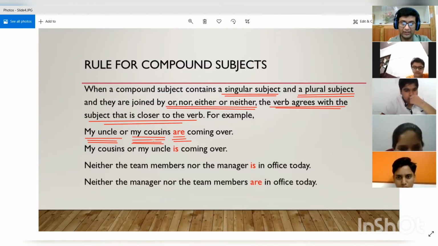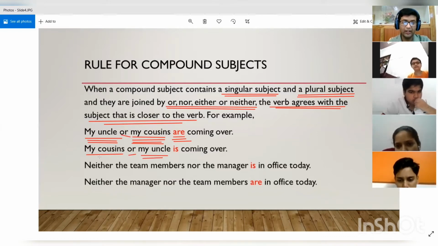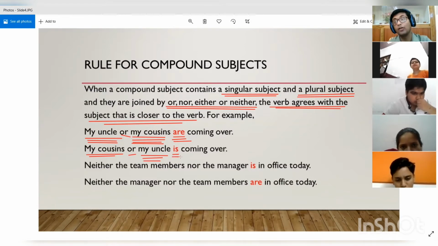See the second example. You will be able to understand in a better way. Over here also we have used the same subjects: my cousins or my uncle, and I have added them with or only. Again, two subjects are present. My uncle is singular and my cousins is plural. But over here, my uncle is closer to the verb. Over there, my cousins was closer to the verb, but here my uncle is closer. And since my uncle is singular, that is why we are using is and not are.